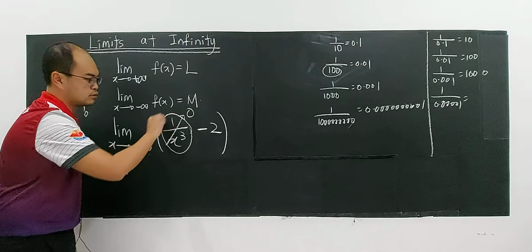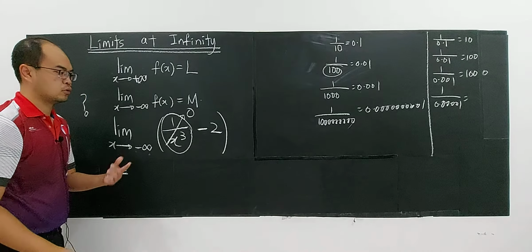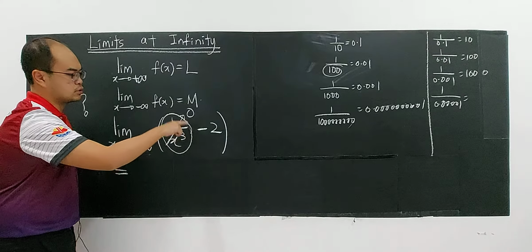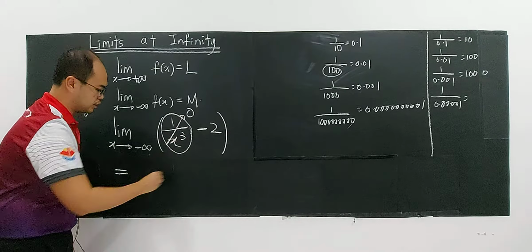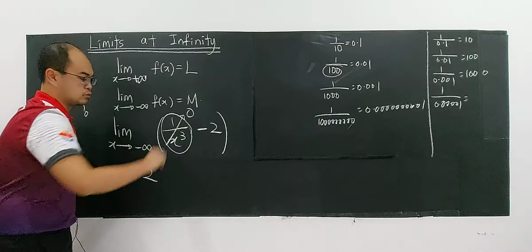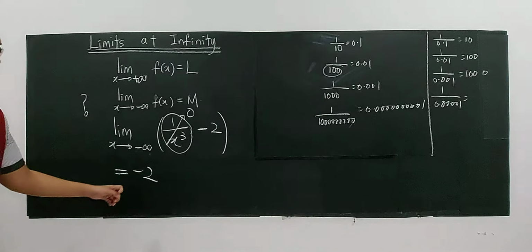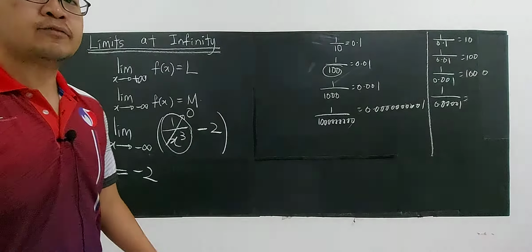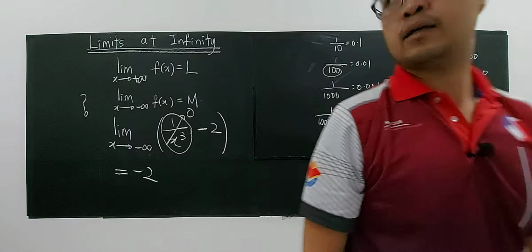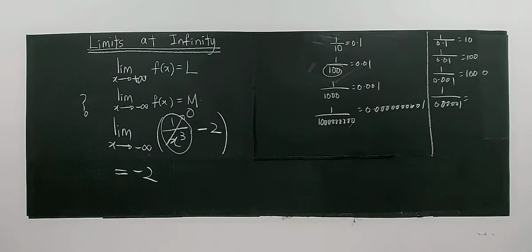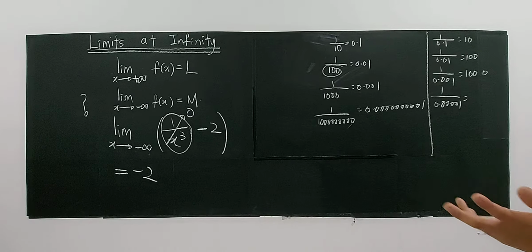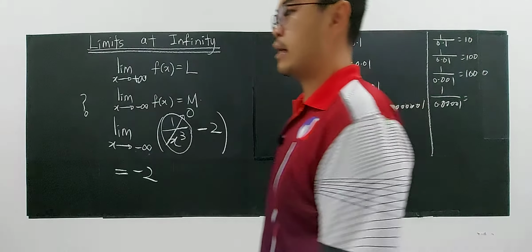So the outcome will be negative 2. It approaches negative 2. This is the way we evaluate limits at infinity.